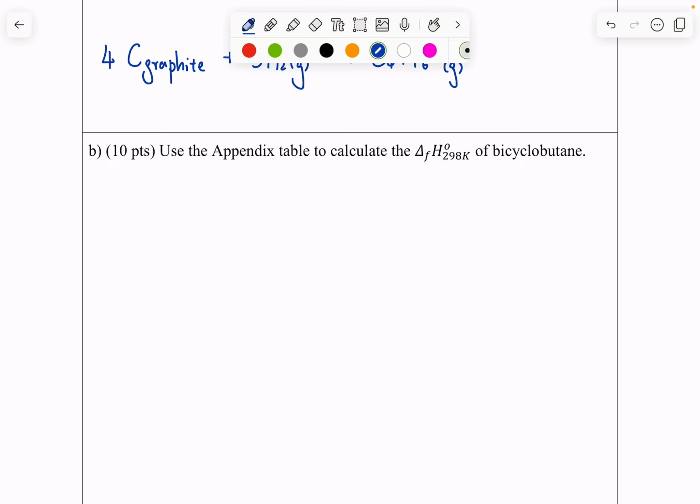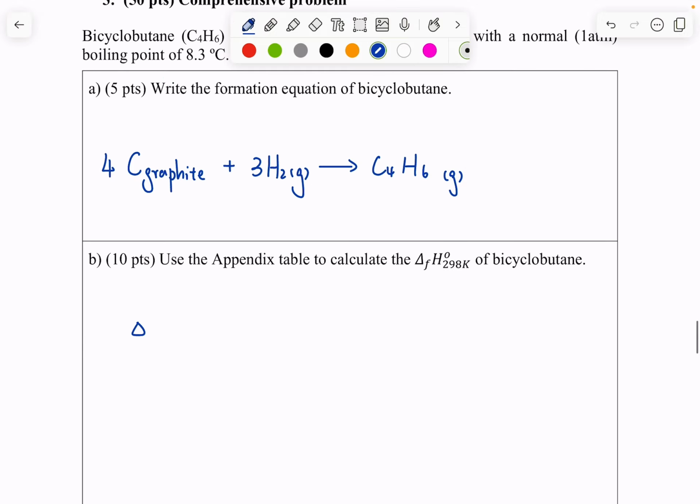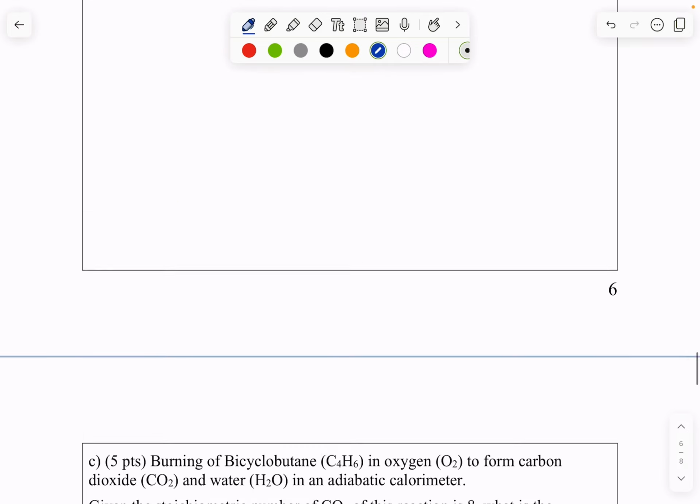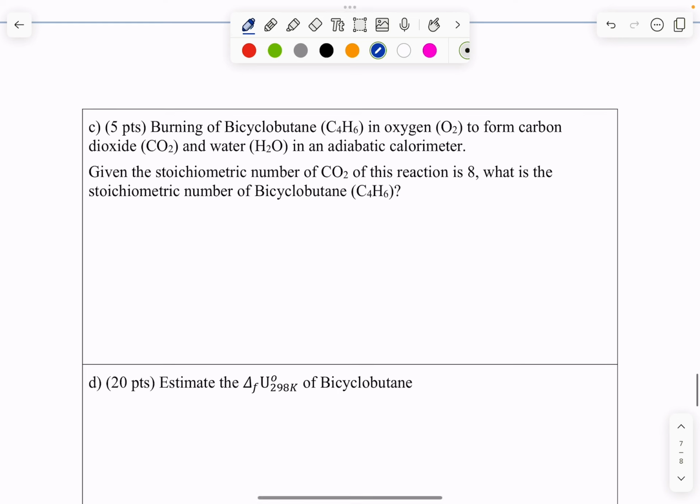And for problem B, you can't really solve it, so I end up just giving everyone the answer to this problem. The heat of formation of bicyclobutane at 298 Kelvin is 217 kilojoule per mole. All right. Part C, burning of bicyclobutane in oxygen to form carbon dioxide and water in an adiabatic calorimeter.